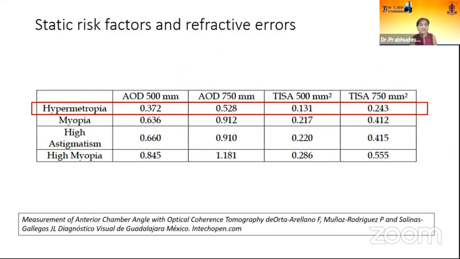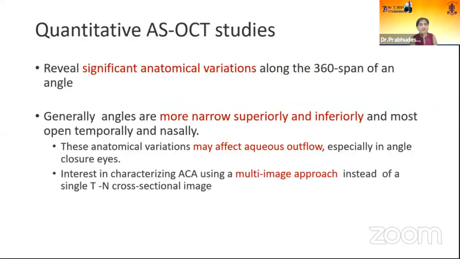These static factors are associated with refractive errors, and lower values have been found in hypermetropia for all of them, that is AOD 500, 750, and TISA 500 and TISA 750. Quantitative studies reveal significant anatomical variation along the 360 degree span of an angle, and generally angles are more narrow superiorly and inferiorly, and they are open temporally and nasally. These anatomic variations may affect aqueous outflow, especially in angle closure eyes.